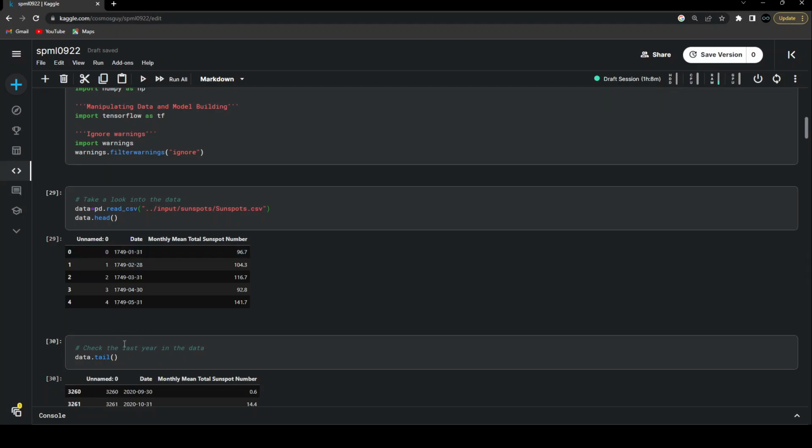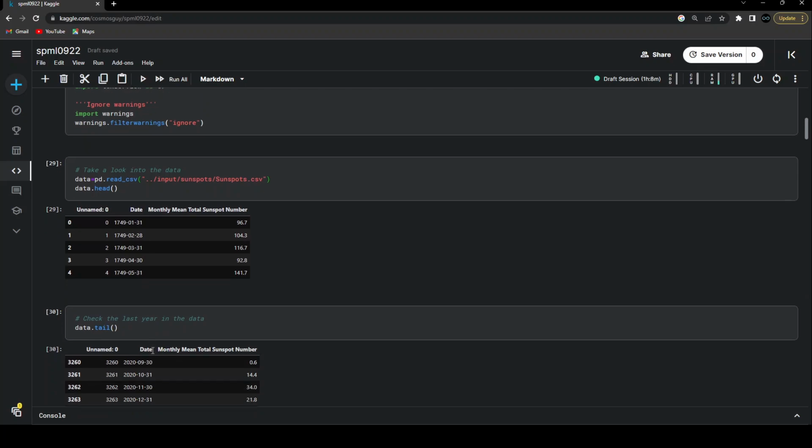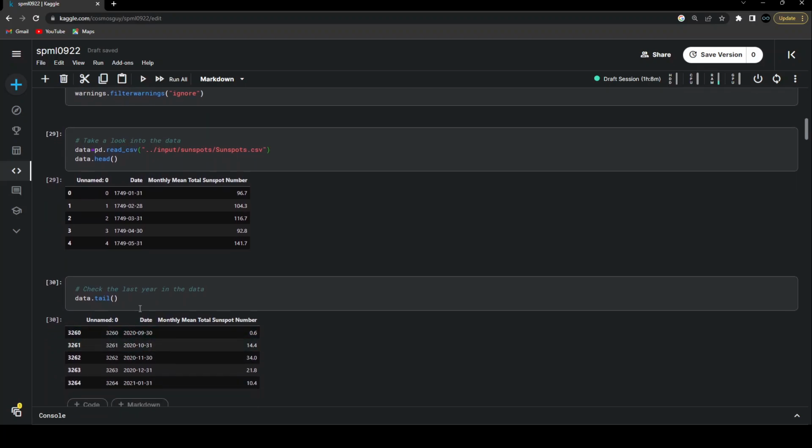So for that, what I'm using is data.tail. So it's going to give me the last 5 data points of this whole CSV file. So using data.tail over here, I'm going to get these last five data points. So over here, we can see that 3264 is giving me the value of date as 2021 January 31. So starting from 1749, we are having the data till 2021. So as I mentioned earlier, the dates will just keep on changing depending on when you are using this data set. So just don't worry if you are seeing some different dates. The overall process is just going to remain the same.